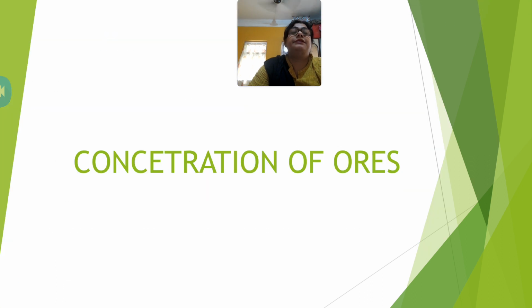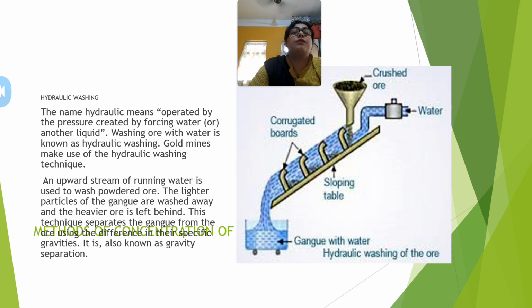The name hydraulic here means operated by the pressure created by forcing water or another liquid. So washing the ore with water is also known as hydraulic washing. The gold mines generally use hydraulic washing to wash off the impurities. An upward stream of running water is used to wash the powdered ore. The lighter particles of the gangue are washed away and the heavier ones are left behind. It is due to the difference in the specific gravities of the ore and the impurities, so this is also known as gravity separation.